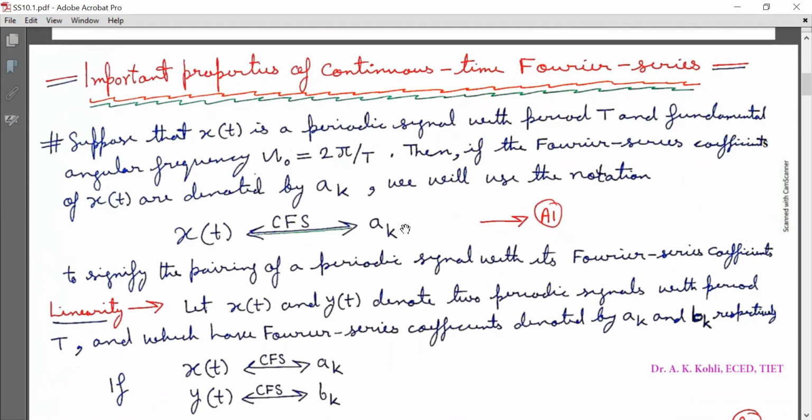These coefficients a_k are also called spectral coefficients. This notation is used to signify the pairing of a periodic signal with its Fourier series coefficients.